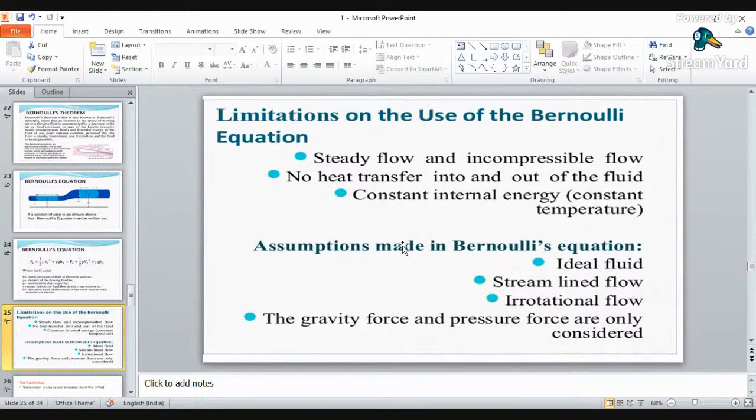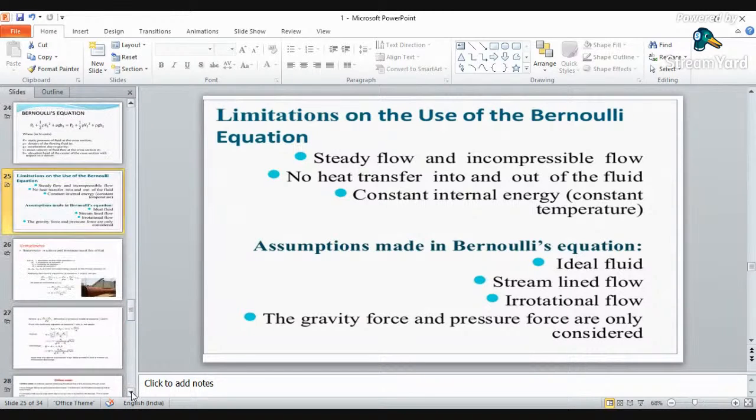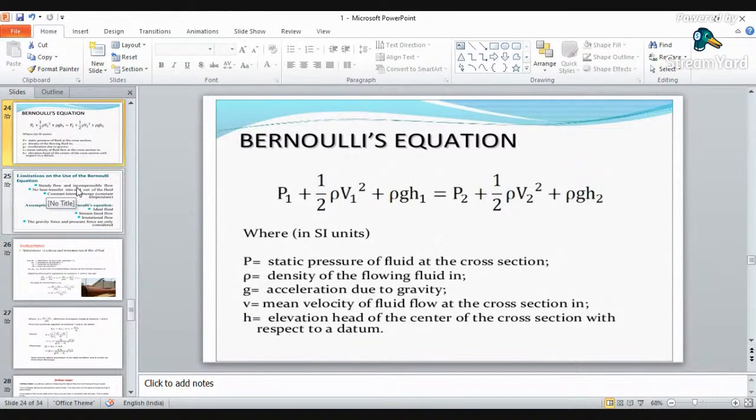So what are the limitations? Steady flow, it is incompressible, so constant energy must be there. The assumptions you have written: it is ideal streamline flow, irrotational flow, and only the gravity forces and pressure forces are considered. By using this Bernoulli's equation, so many devices have been made. These devices are used for the ease of calculation of different parameters of the liquid, like velocity and rate of flow.